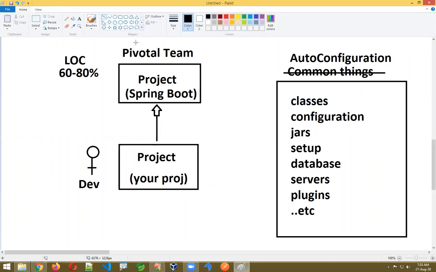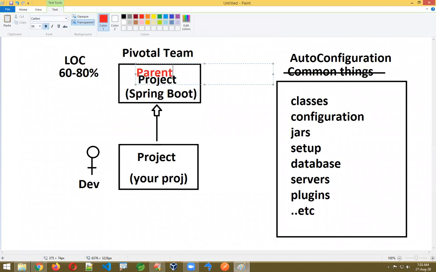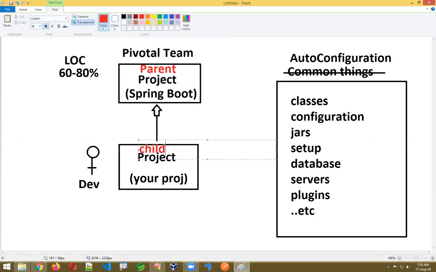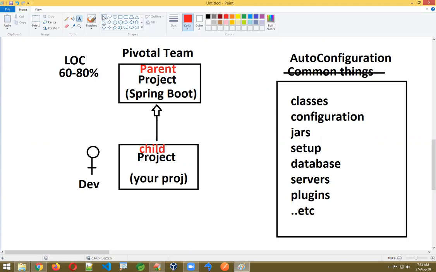What is Spring Boot? Spring Boot is an auto configuration concept which is defined on top of Spring. In simple terms, it's a project that reduces some percent of code compared to a Spring application. But the developer has to write a child project that should connect to the parent project. This project we generally call the parent project, and your project is called the child project. It's mandatory, you always have to connect to it.